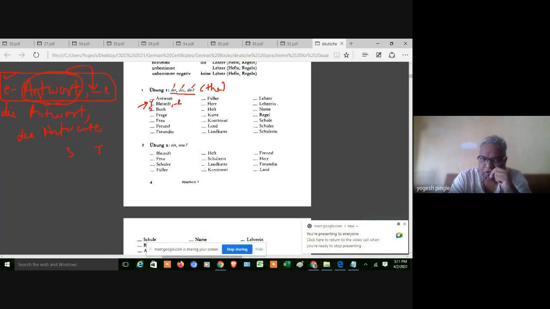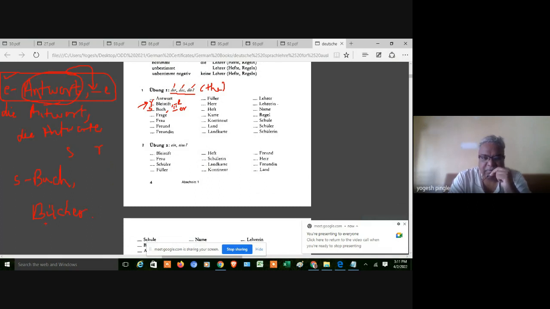Das Buch. So I will write now S, comma, die Bücher. Now here we are going to write it down and just put double quotes. I will write das Buch. And the plural form of this book is what? Bücher. B-U umlaut, C-H-E-R. It is like this.